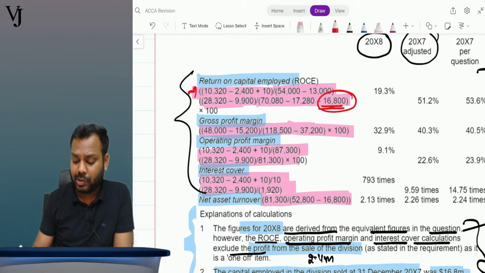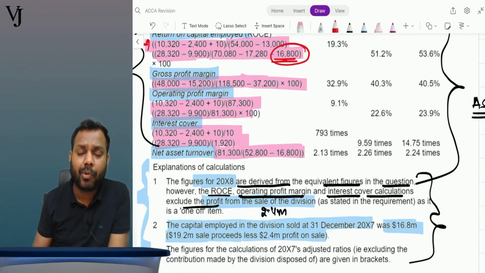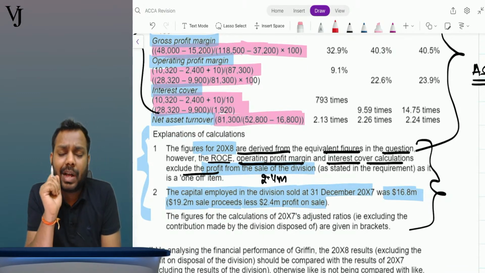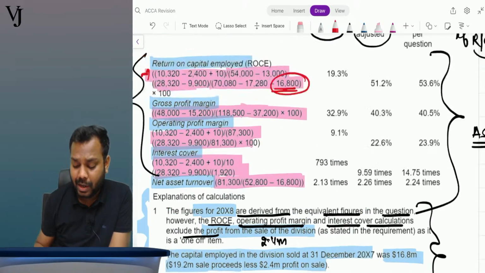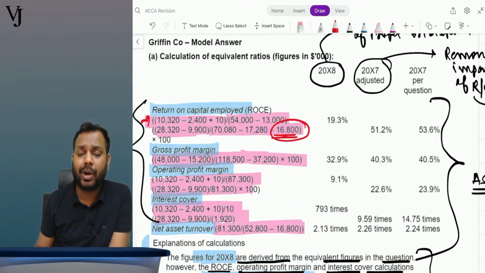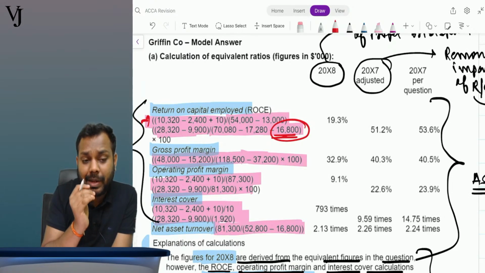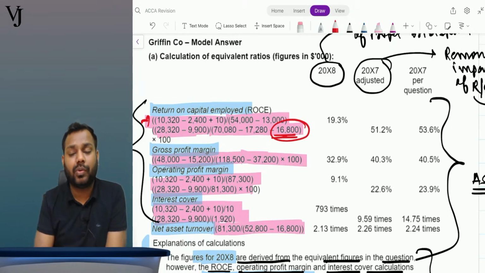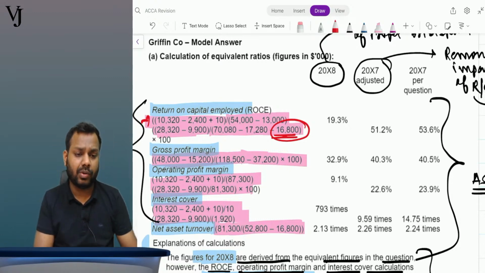Now let's suppose this figure is 16.8, but by mistake you calculated 17.8. So the figure of 17.8 is wrong, and you will not get marks for 17.8. But if you have shown the calculation of 17.8 and used it everywhere, even though the answer is wrong, you will get full marks for that. So that's the importance of showing the notes. In my view, you are always required to show the notes.